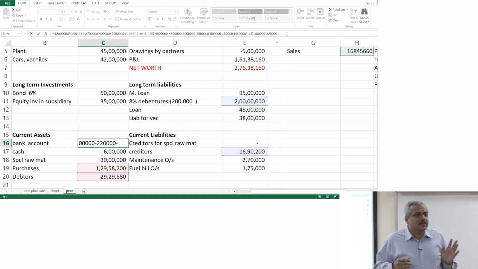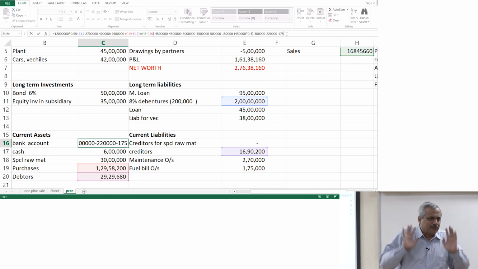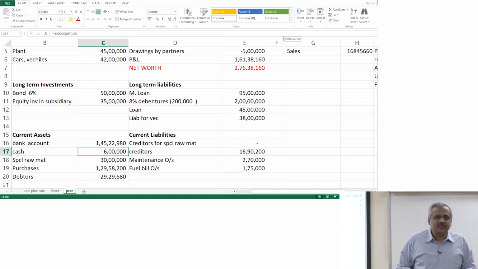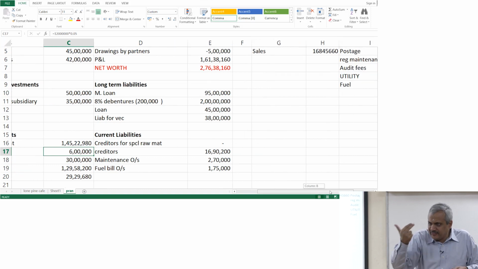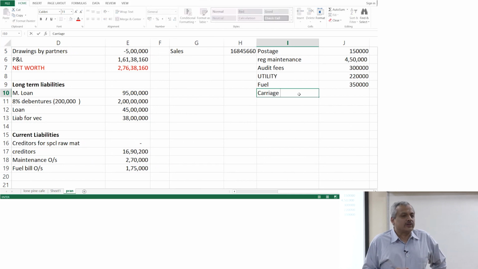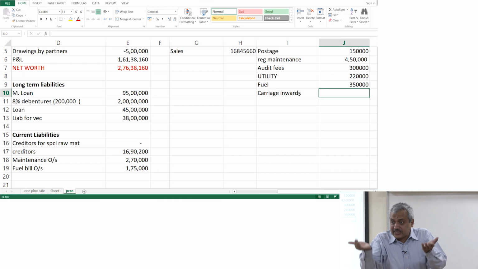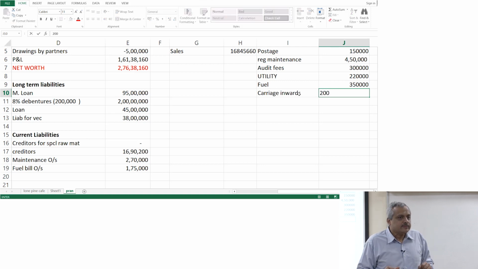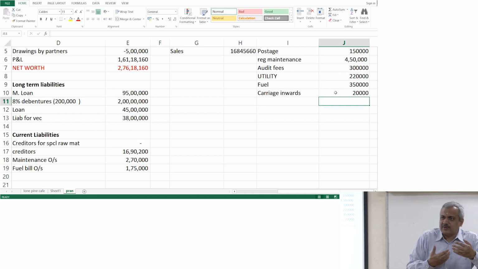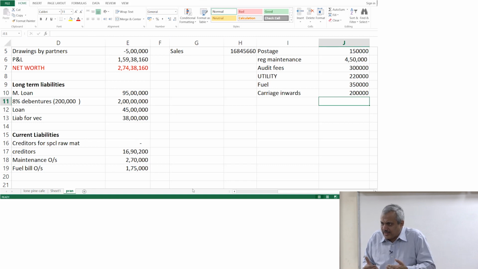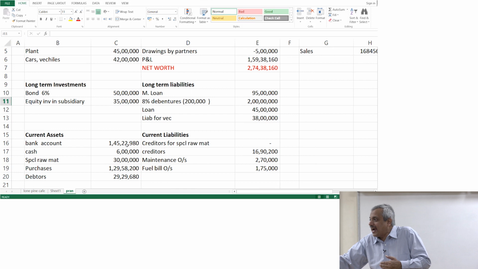I repeat, sir. Carriage is a very simple term, that is for shipment, whatever it is, movement. There is carriage inwards and carriage outwards. Inwards is paid for receiving the goods, receiving the raw materials. Outwards is paid when you are selling the goods. The cost of carriage outwards, if it is borne by you, will become part of your selling and distribution expenditure. There is a head called selling and distribution expenditure. Whereas carriage inwards, the money that you pay for receiving the goods, will get added to the final cost of the material, because when I say material, we always talk about the landed cost of material.